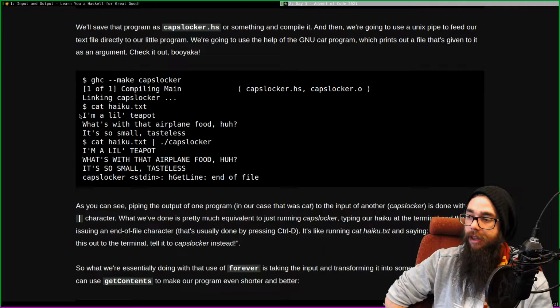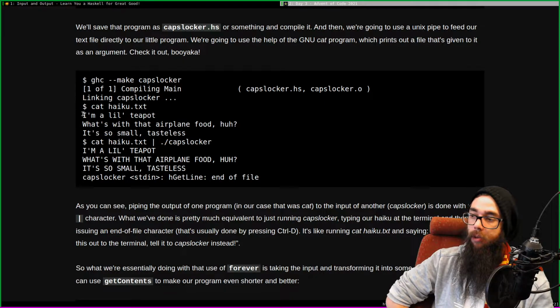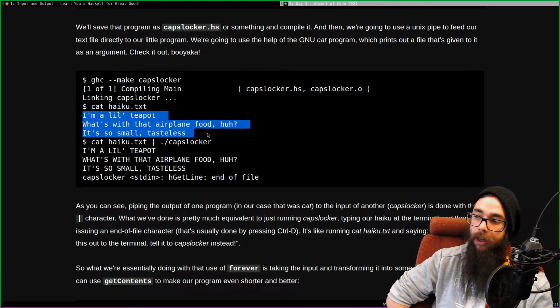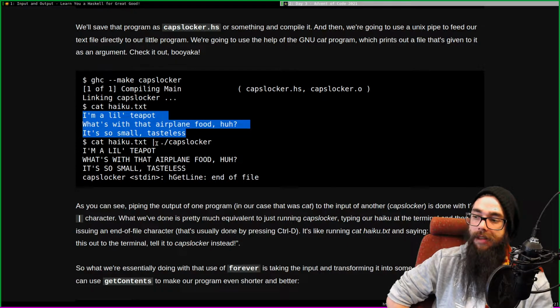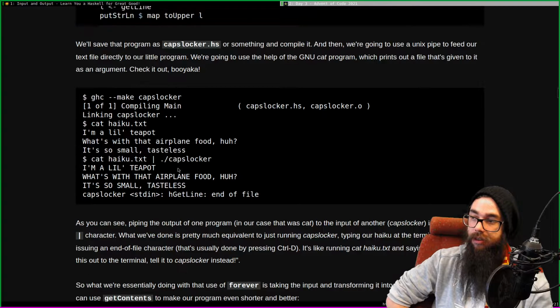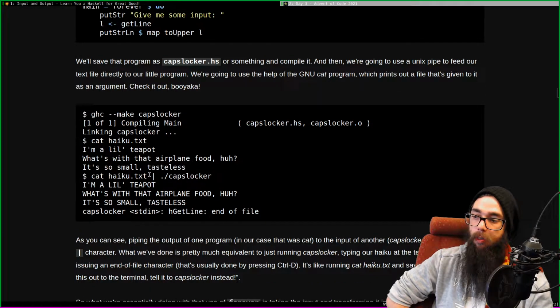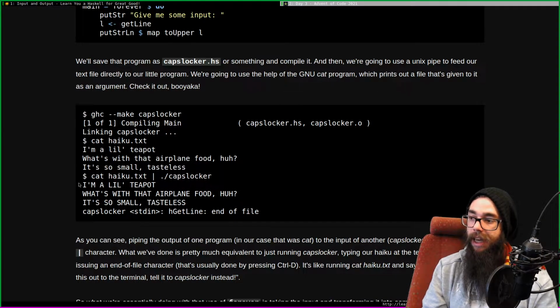The output of this command gives you this output in Linux or Unixy environments. And what we do is pipe it. So instead of printing it, which is what this does, we use this pipe so that instead of just making it into output, we use it as input in our capslocker program. And it works. getLine takes our piped input and gets these lines, and it works in a lazy manner.